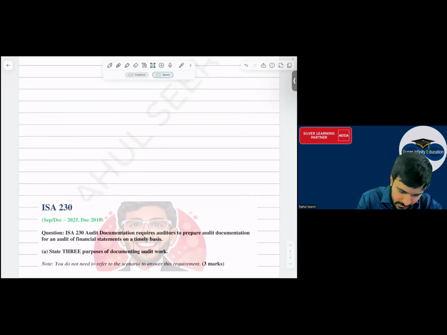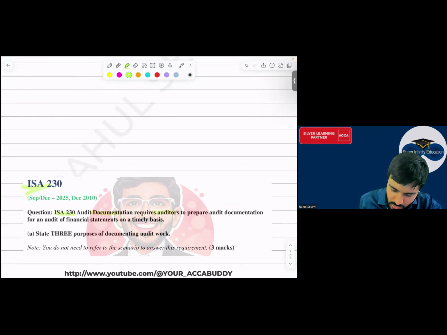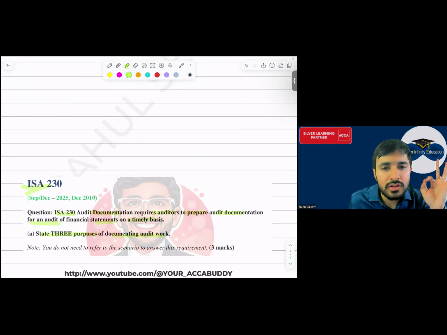That is ISA 230 audit documentation requires auditor to prepare audit documentation on a timely basis. State three purposes. Will you be able to write three purposes or not? Just लिखा अपन ने. To assist the audit team to plan and perform the audit. Provides evidence that the audit was planned and performed in accordance with ISA and legal and regulatory requirements. Then what is the other thing? You can say it helps in the supervision, review and direction of the audit. Yes, तीन purposes हो गए, simple.